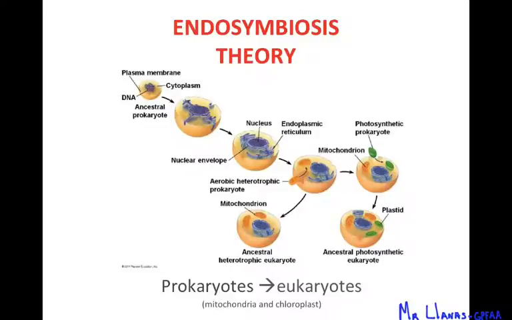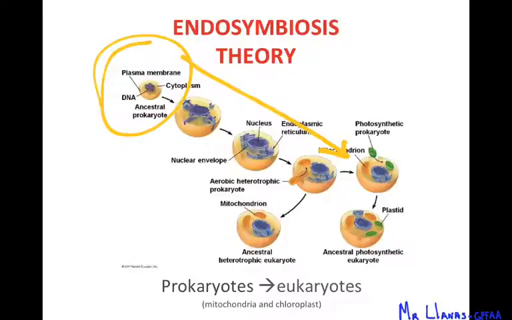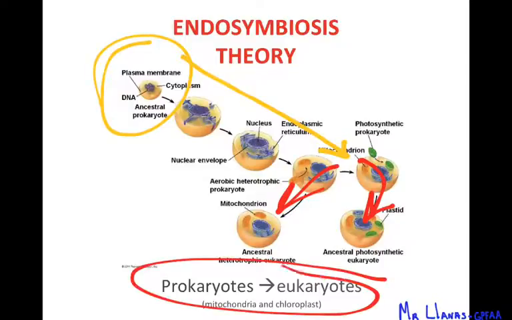Alright guys, so this video is over endosymbiosis, and this is just the evolution of how organisms, or prokaryotes, evolve over millions of years into what we know today as eukaryotes. And as you can see in the picture, there's this ancestral prokaryote, a prokaryotic cell with no nucleus, no nothing, and as time goes by, it becomes what we know today as an animal cell, or a eukaryotic cell, and a plant cell. They're both eukaryotic, but that's the idea here, that prokaryotes evolve into what we know as eukaryotes.